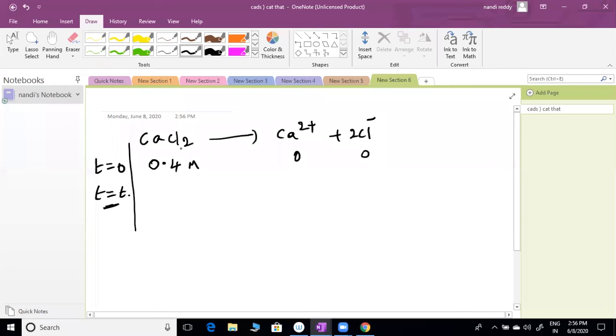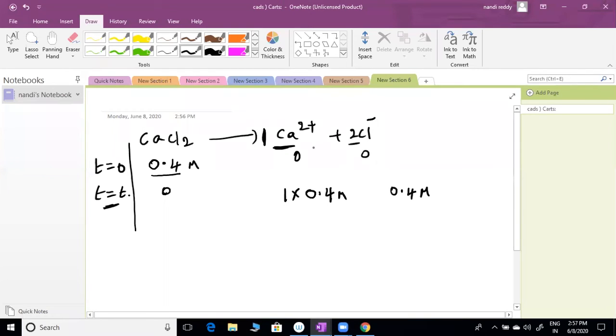Now t equal to means the reaction has started and something has completed. After a certain time, this won't be there. In place of x, how much am I giving here, sir? 0.4. You can write here 0.4. Here also 0.4. How much is the stoichiometric coefficient in front of this? 1. So 1 into 0.4. This is ions. How many ions are we getting? That's the only thing you have to write.